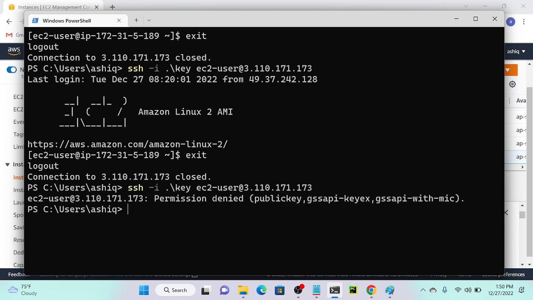See, so now what are we getting over there? Permission denied. What does it mean? 60 seconds. Only 60 seconds I can access through EC2 Instance Connect. The method name is EC2 Instance Connect. Note it down. EC2 Instance Connect.